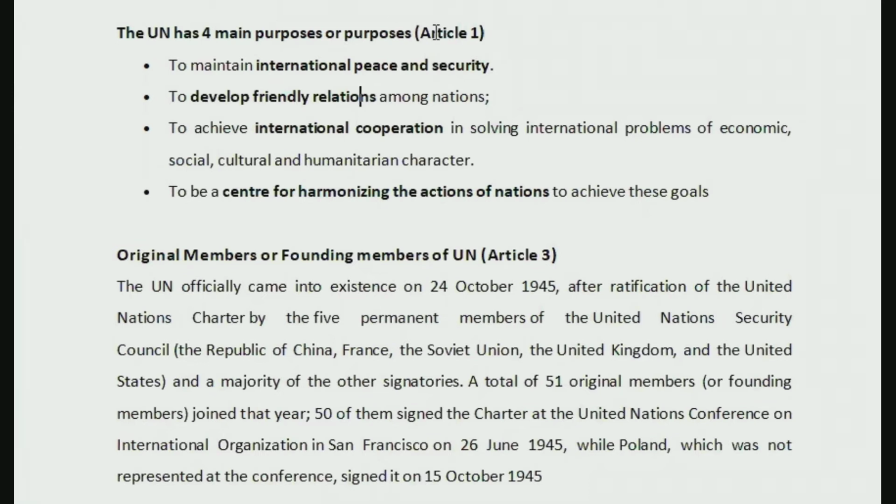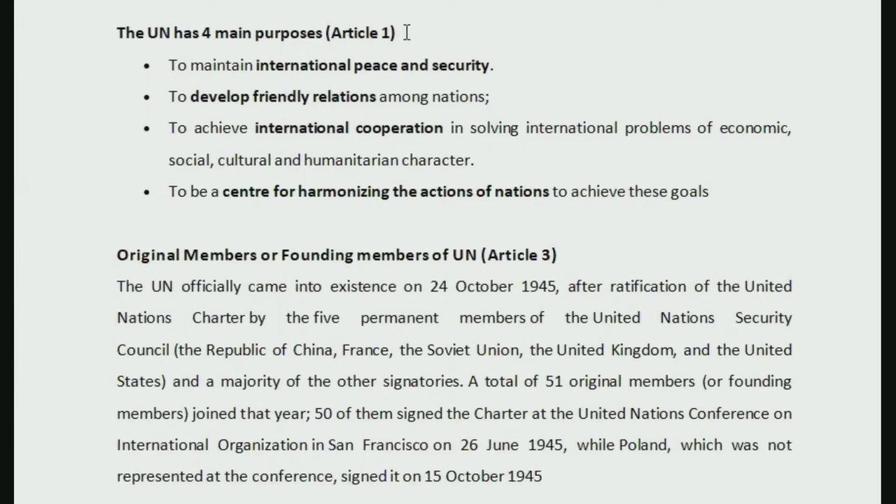Now, the first article which we have is regarding the purpose or purposes of United Nations. Why United Nations was established. It is mentioned under Article 1, that is the first article of the Charter, that mentions regarding the purpose of establishment of United Nations. There are 4 different purposes or 4 different reasons why United Nations was established.